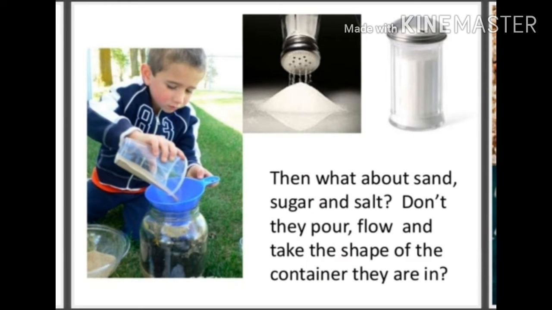Now look at the pic, children. Sand, sugar and salt. These are solid things, and when they are poured, they don't flow and they don't take the shape of the containers in which they are placed. They have their own fixed shape and they also occupy fixed space. You can see from the pic also. A child is pouring sand in a container, but the sand can't take the shape of the container.